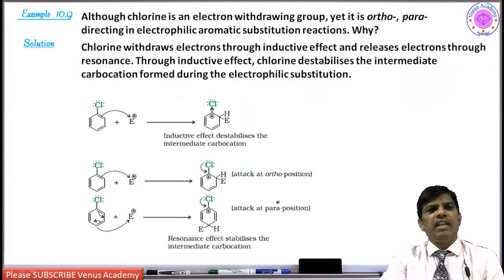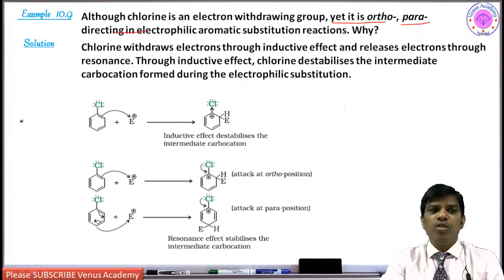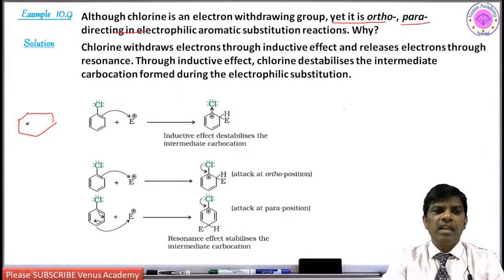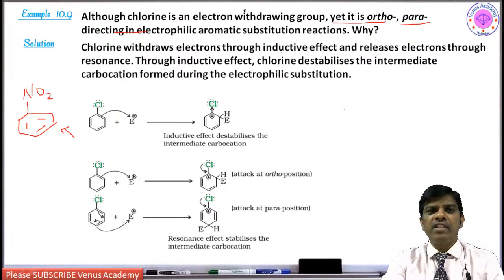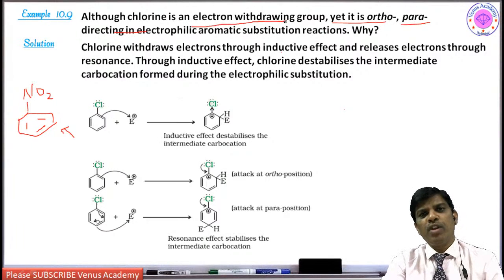Next, let me ask a question. Although chlorine is an electron withdrawing group, as I have just explained, yet it is an ortho and para directing group. Electron withdrawing group, for example, if I take nitrobenzene, what is the orientation of nitrobenzene? It is a meta directing group. So the electrophilic substitution takes place at the meta position. So they are asking, chlorine is also like an electron withdrawing group.